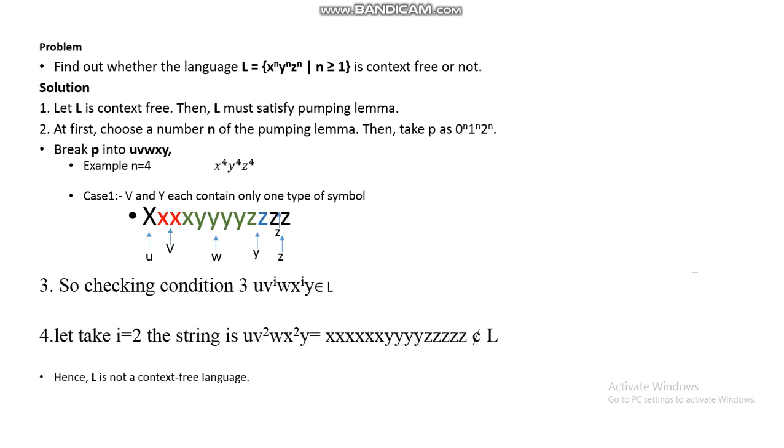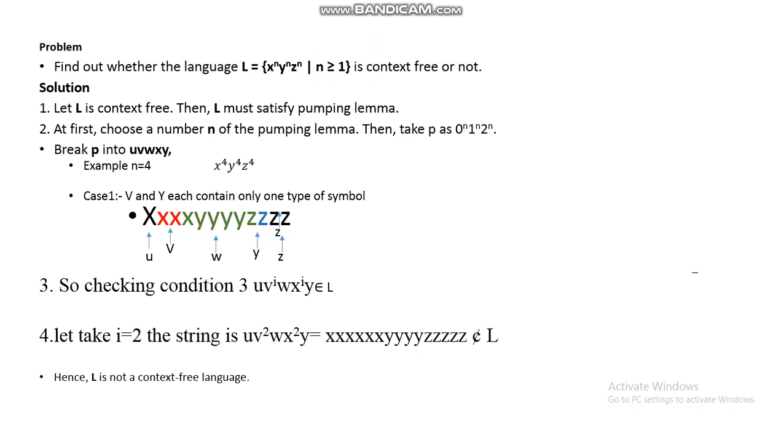Now take an example. Suppose we have to check whether L equals x to the power n, y to the power n, z to the power n, where n is greater than or equal to 1, is context free or not. So the first step is that we take L to be a context free language. This is the contradiction statement. So this first step is that we let L be a context free language.